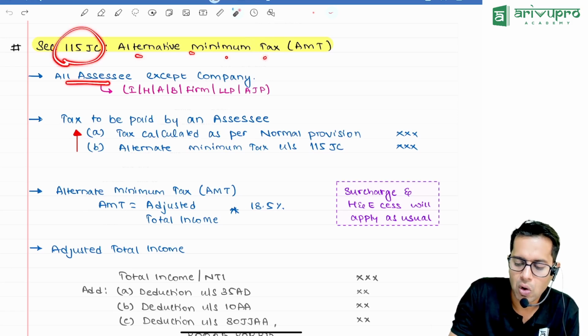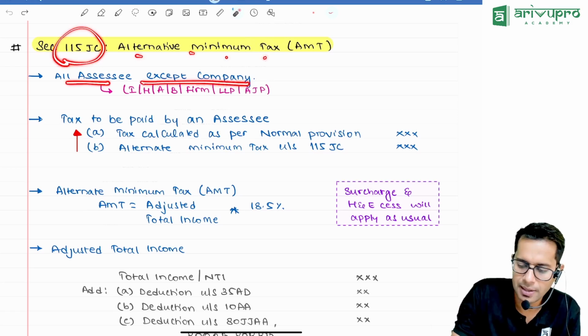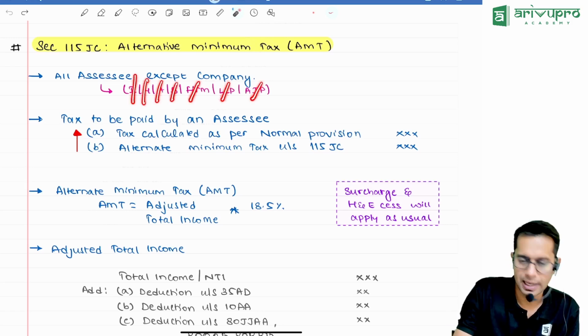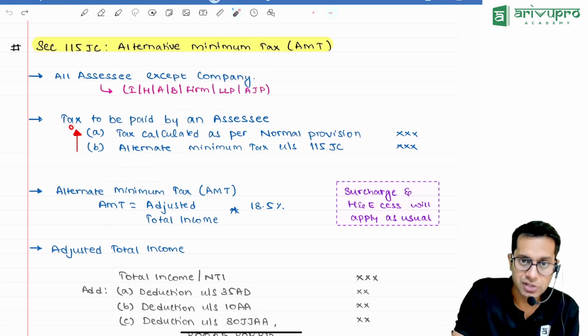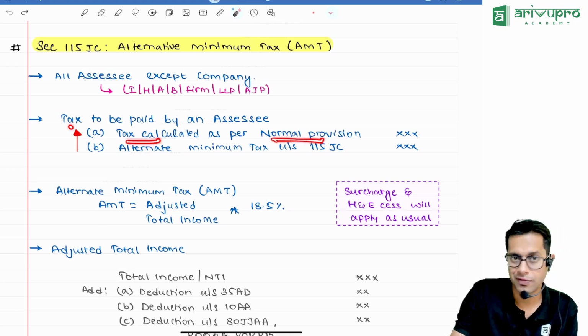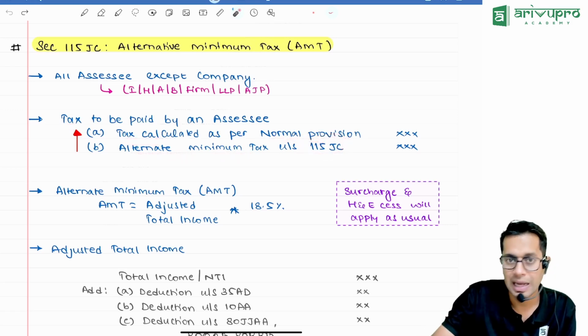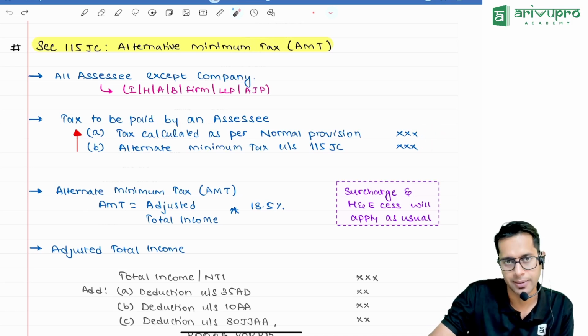It is applicable for all types of assessees except the company, meaning it is applicable for individual, HUF, AOP, BOI, artificial juridical person, firm, LLP, etc. The tax which they have to pay is the tax calculated as per normal provisions, which we did in our first class, or alternate minimum tax computed under 115 JC, whichever is higher.